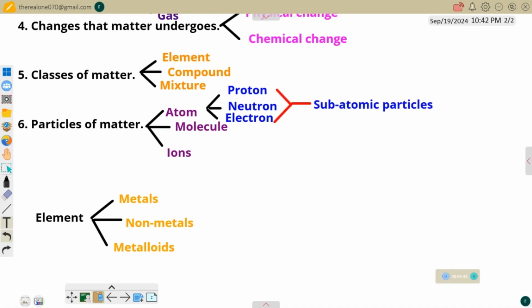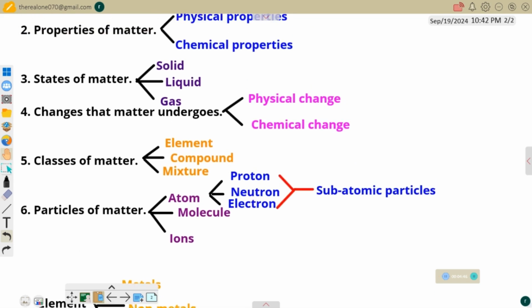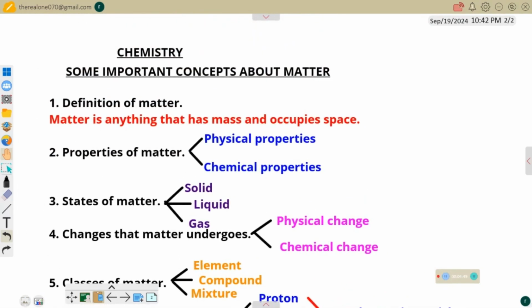If students can master everything the way we have it here first, it will become easy for them and they will not be making mistakes anytime they are asked about all of these things. So students need to memorize all of this according to the way we have it before they start learning about them one after the other.